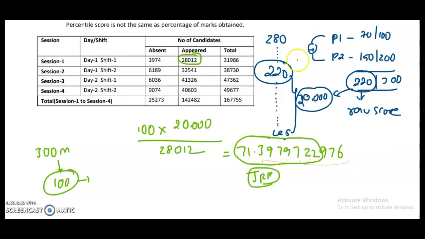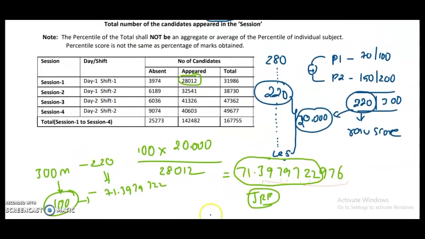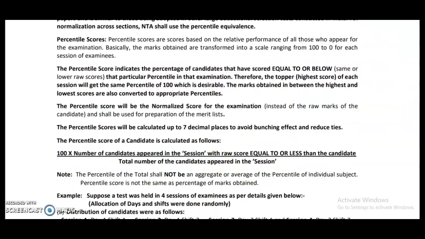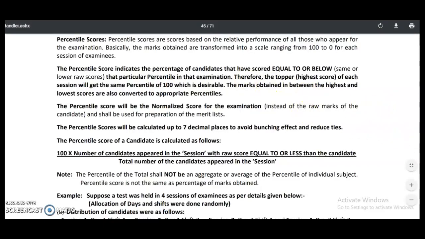So if these are the figures, this 220 out of 300 is converted into 71.3979722 by using the normalization procedure. Generally, this normalization procedure is used to benefit the candidates of the toughest session. That means it tries to balance the candidates' marks.